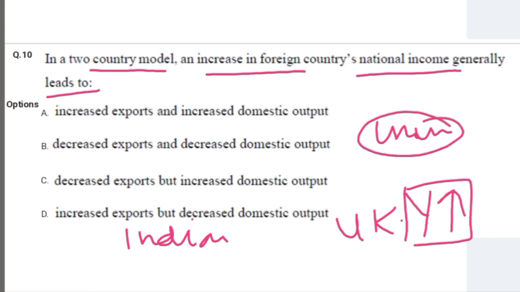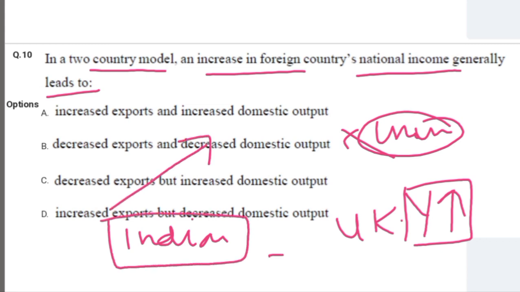If there is an increase in imports in the foreign country, then there would be increased exports in the domestic country, because we are considering only a two-country model. So with increase in foreign income, there would be an increase in their imports, and an increase in the exports of the domestic country.